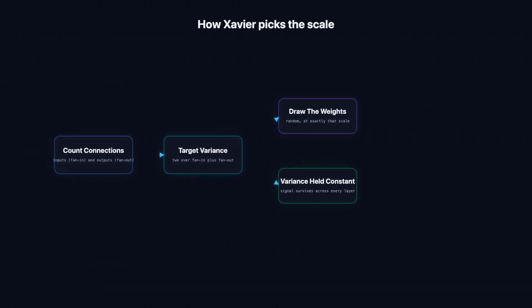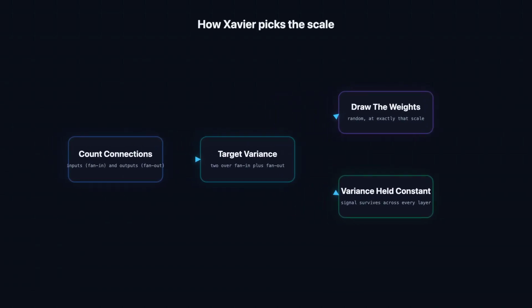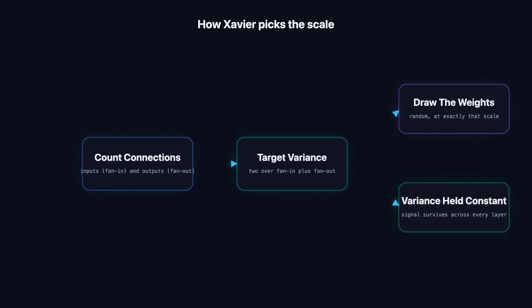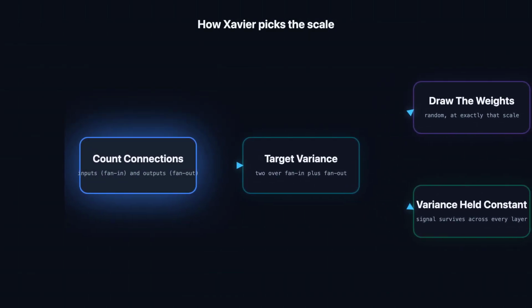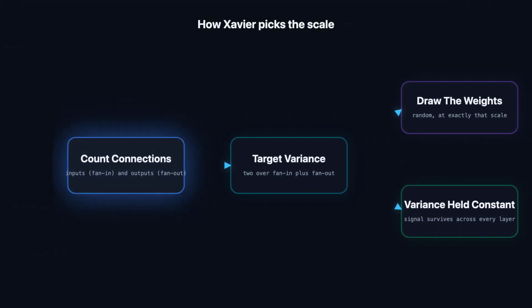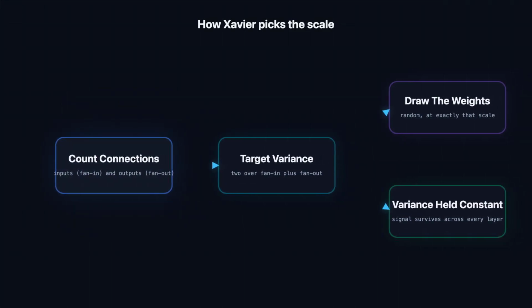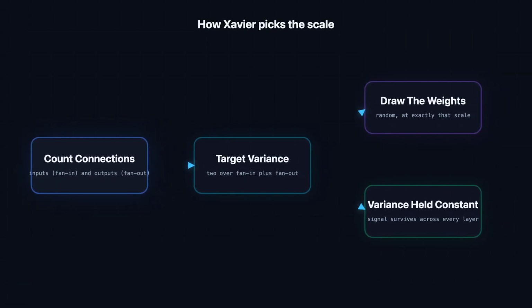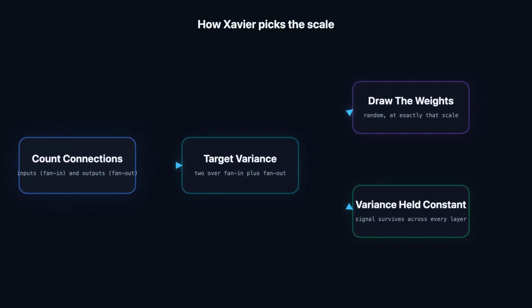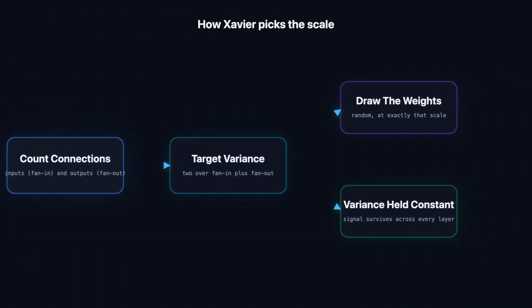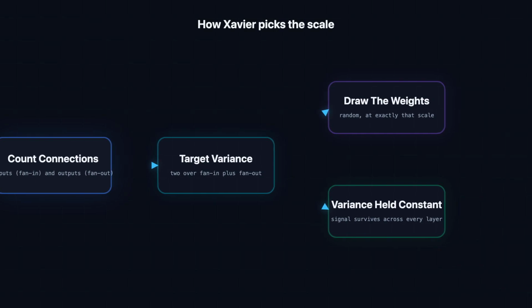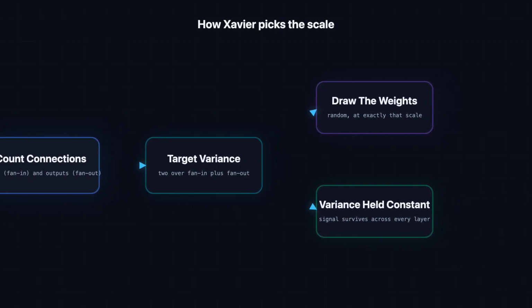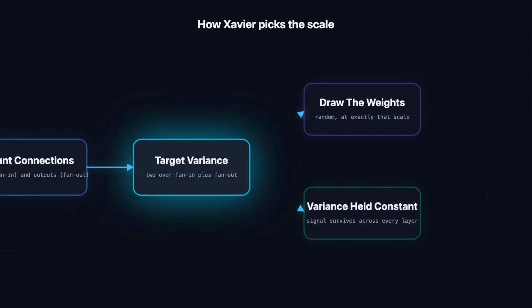So how does Xavier actually choose that scale? Let's walk the reasoning one step at a time. Start by counting connections. Every layer has a number of inputs feeding into it, the fan-in, and a number of outputs it feeds forward, the fan-out. Xavier looks at both of these because the signal has to survive the forward pass, and the gradient has to survive the journey backward. Here's the actual rule.